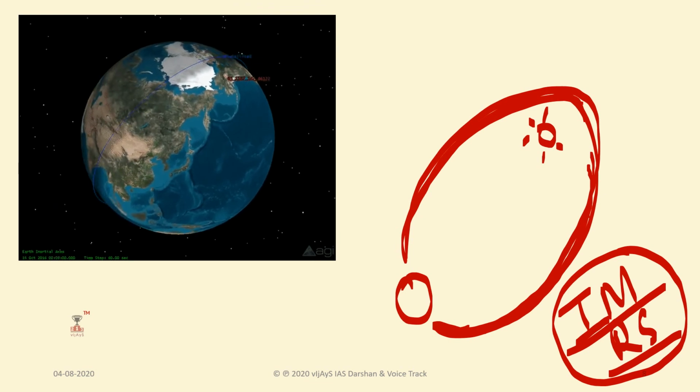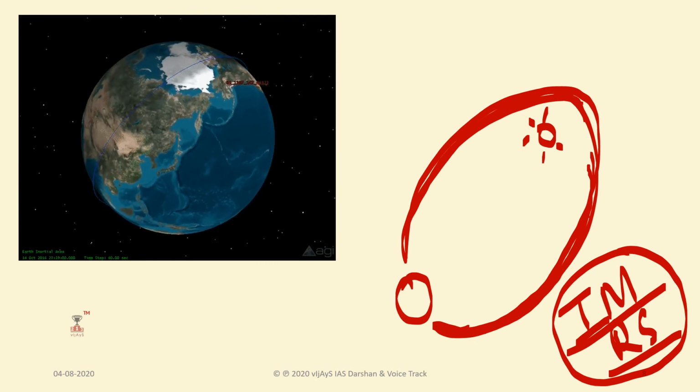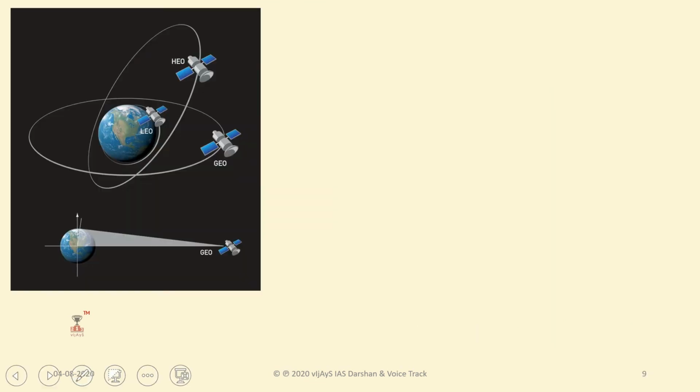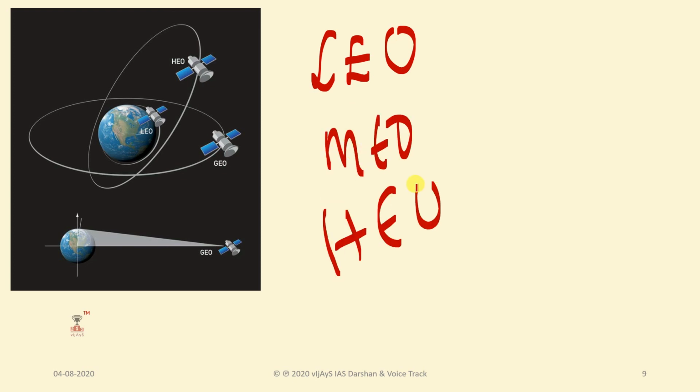Next one here, if we see orbits based on altitude, in the starting slide we discussed low Earth orbit, medium Earth orbit, and high Earth orbit.